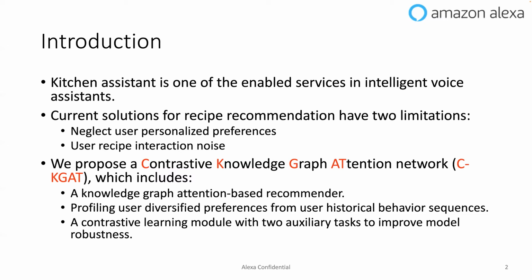To tackle these two limitations, we propose a contrastive knowledge graph attention network, which includes three components basically. The first one is a knowledge graph attention-based recommender. Second one, we profile the user diversified preferences from user historical behavior sequences. And last, a contrastive learning module with two auxiliary tasks proposed to improve the model robustness.